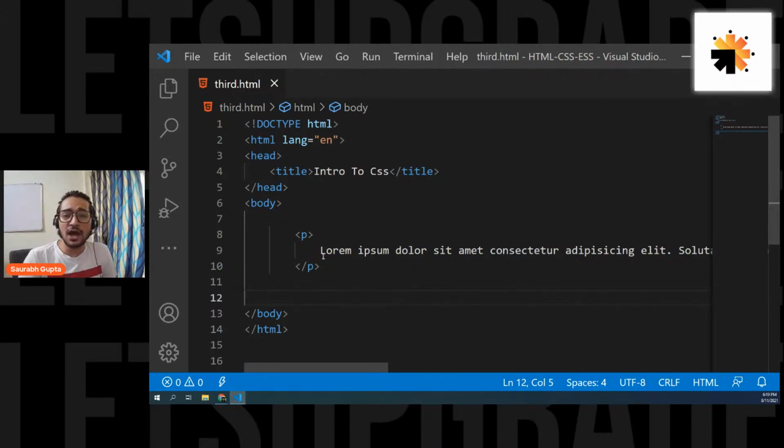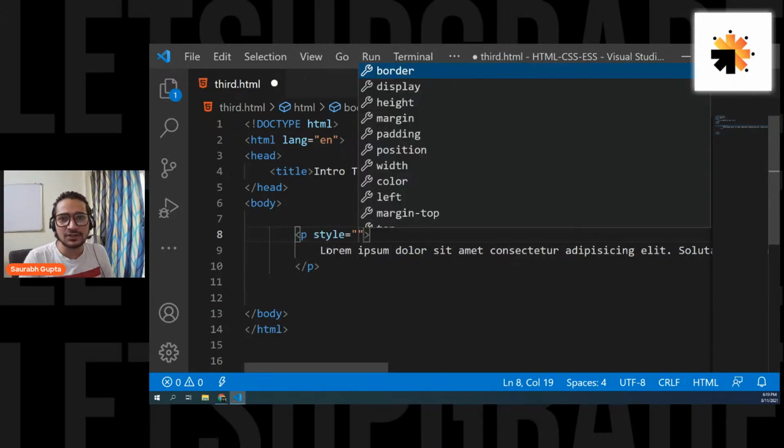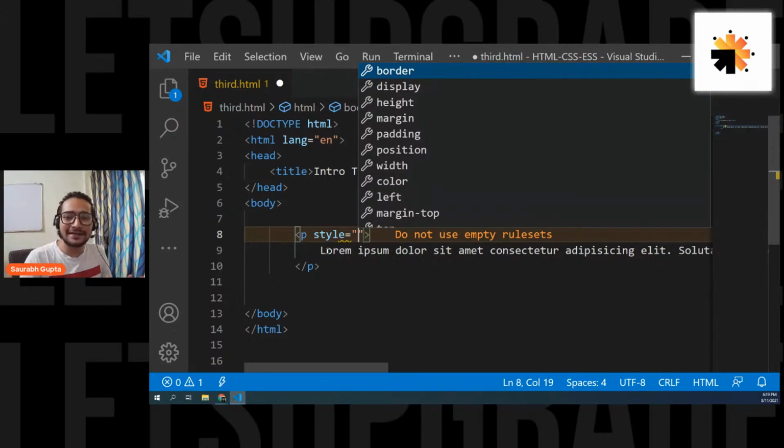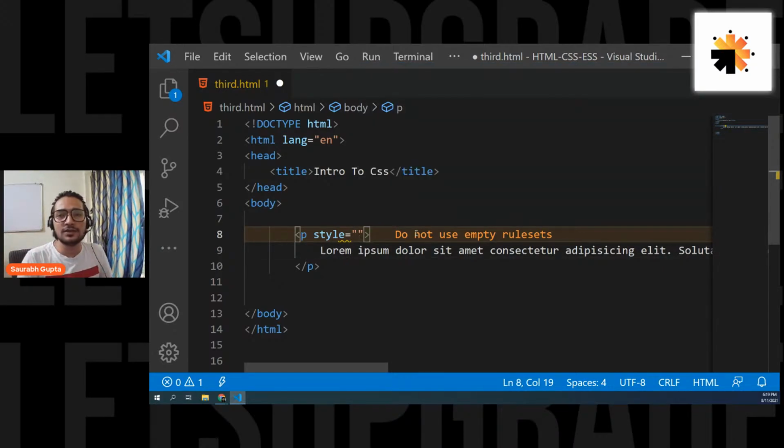Okay, guys. So now let's apply CSS by using the first way, that is the inline way. And how do we apply CSS in the inline way? You simply go to the opening tag and there is an attribute available named style. Now you know where to write an attribute, right? We have learned in the last 2 days how to write an attribute. So you simply go in the opening tag and write the style attribute. And now in between these double quotes, you can actually write the complete CSS.